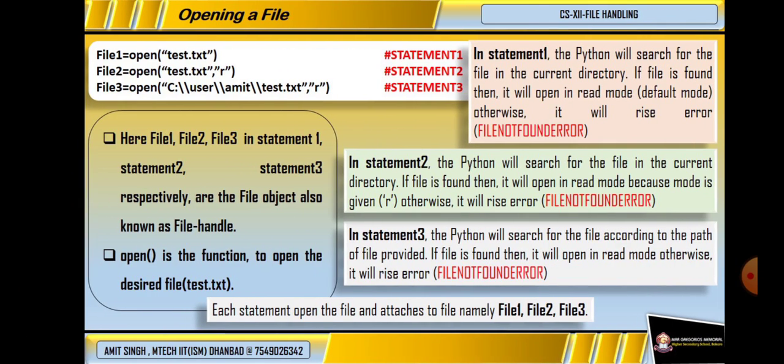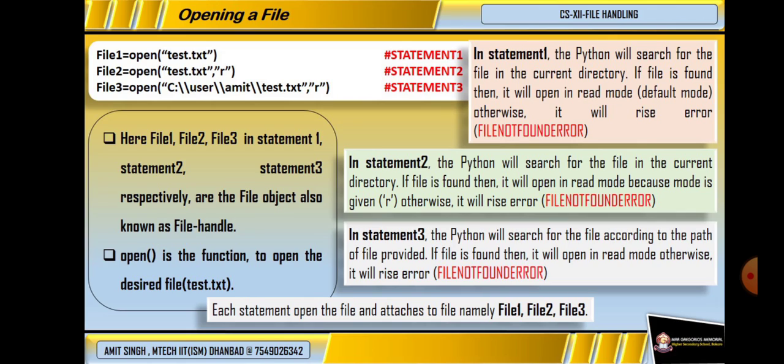Now we will see how to open a file. You will see on your screen at the top there are three statements. File1 equals open test.txt, file2 equals open test.txt in r mode, file3 equals open c:\\user\\amit\\text.txt in r. These are the three statements, as we have already seen in the previous video how to open the file. There is an example. The file1, file2 and file3 on the left hand side of the three statements are nothing but the file object, or we can say file handle.